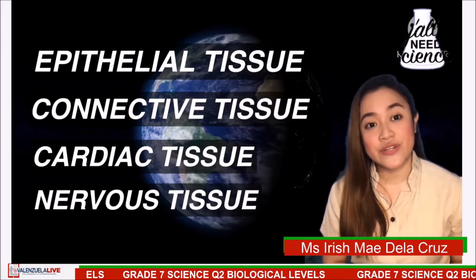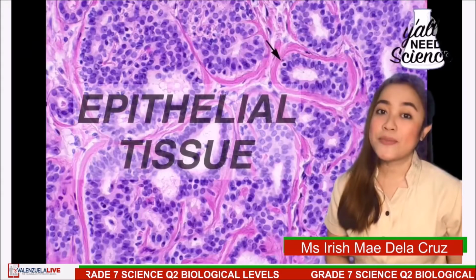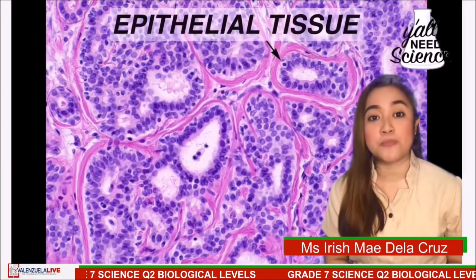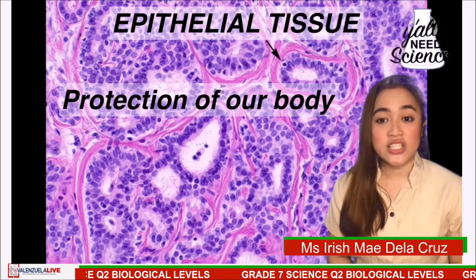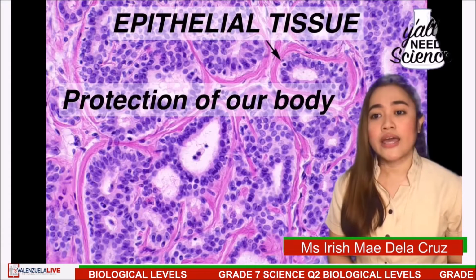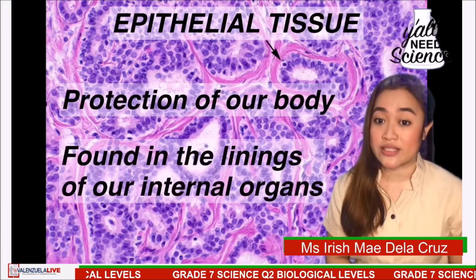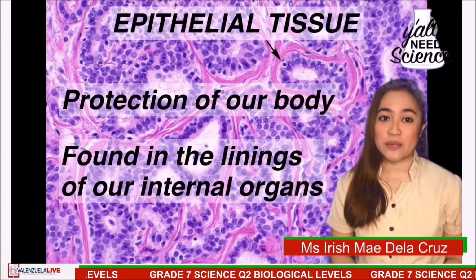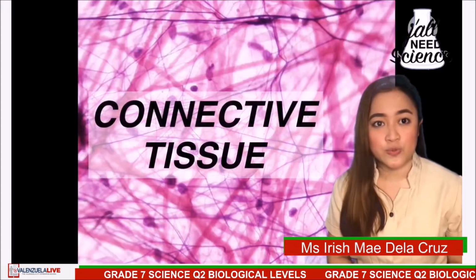What are the differences between these tissues? For the epithelial tissues, this is responsible for the protection of our body, such as the skin, and can also be found in the linings of our internal organs, such as the stomach and the bladder. How about the connective tissue?